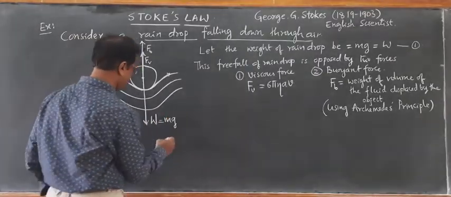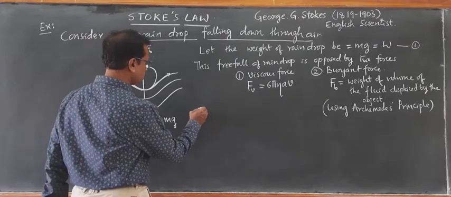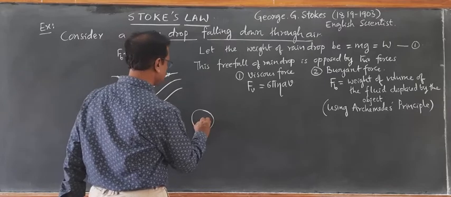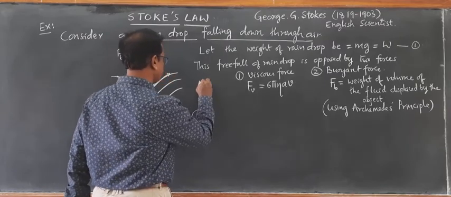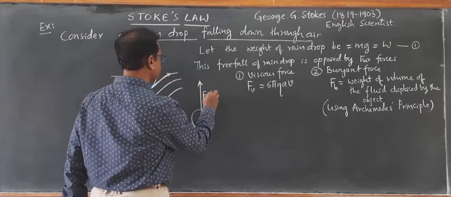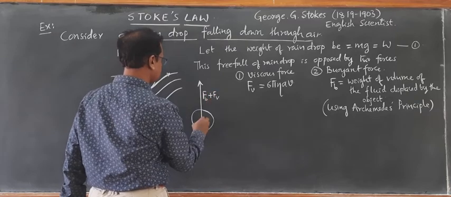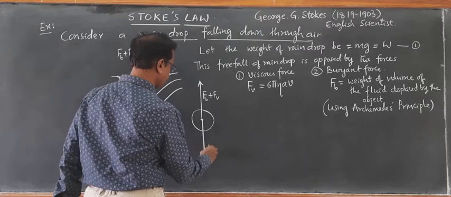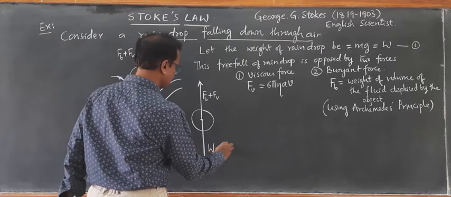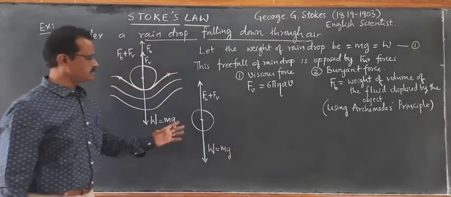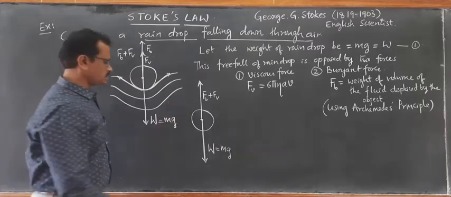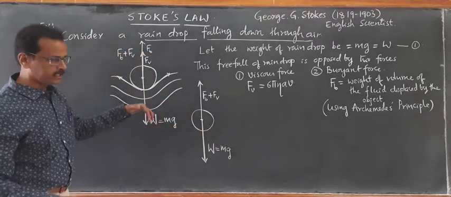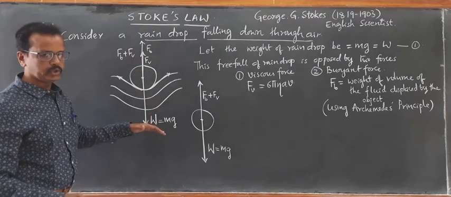Suppose the raindrop has reached somewhere at this particular moment. Suppose the net upward force Fb plus Fv just becomes equal to the weight, that is equal to mg. Then what happens? The raindrop starts falling down with that final velocity, because already it is falling down under acceleration due to gravity.